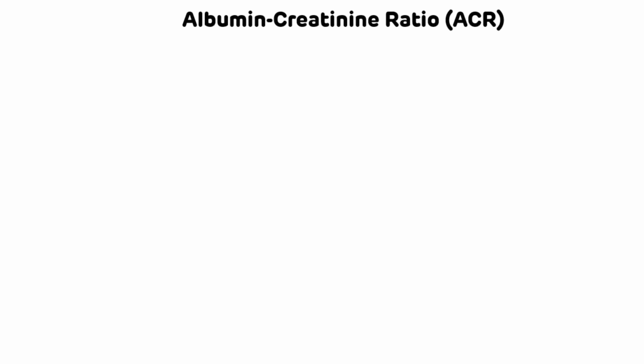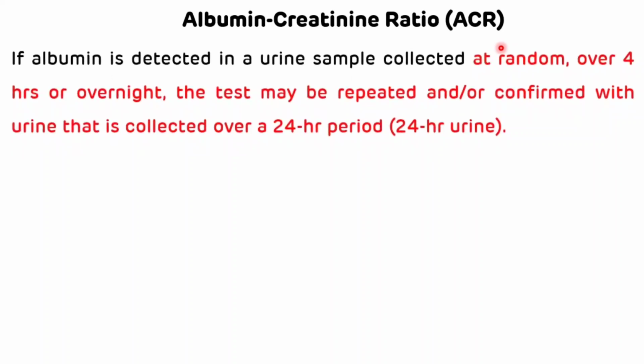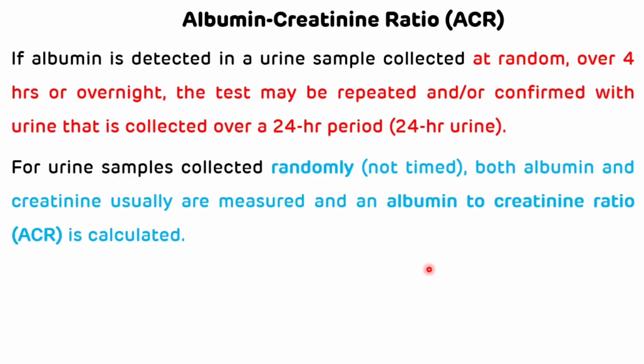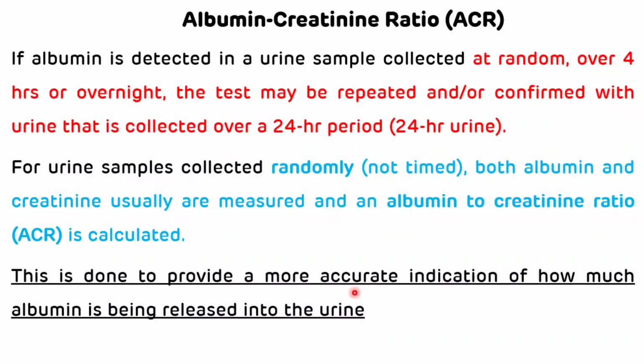Now we will discuss albumin creatinine ratio, which is also known as the ACR. So if albumin is detected in a urine sample which is collected at random over 4 hours or overnight, the test may be repeated and or confirmed with the urine that is collected over a 24-hour period, that is 24-hour urine. For urine samples which are collected randomly, both albumin and creatinine usually are measured and the albumin to creatinine ratio is calculated. This is done to provide a more accurate indication of how much albumin is being released into the urine.